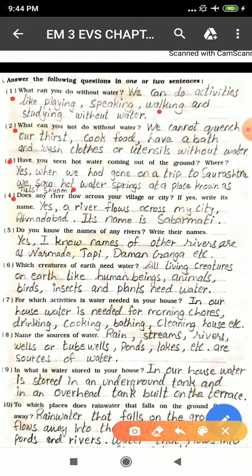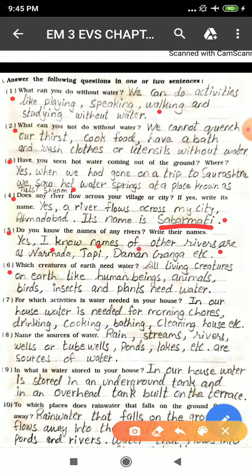If yes, write its name. Yes, a river flows across my city Ahmedabad. Its name is Sabarmati. The name of the river is Sabarmati. Fifth, do you know the name of any rivers? Write their name. Yes, we know. I know names of other rivers are Narmada, Tapi, Damanganga and many more rivers.